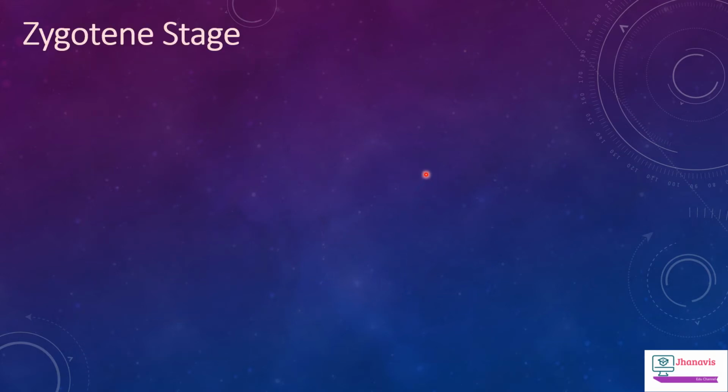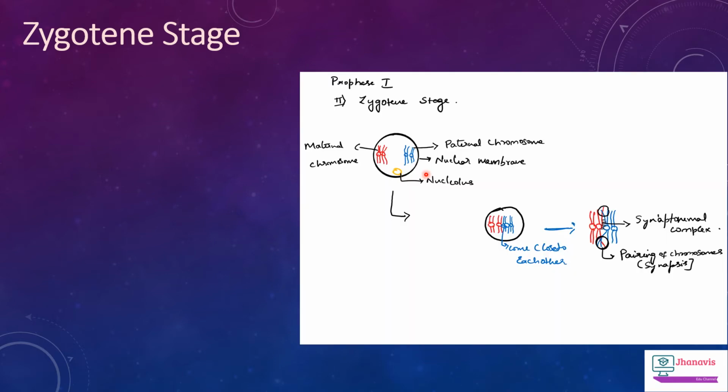Okay, with the help of the diagram, we will explain the zygotene stage of prophase 1 of meiosis. You can see here, these are the maternal chromosomes and these are the paternal chromosomes. The chromosomes which come from the father are called paternal chromosomes, and the chromosomes which come from the mother are called maternal chromosomes.